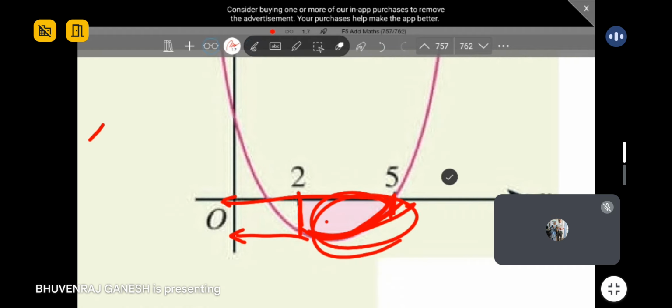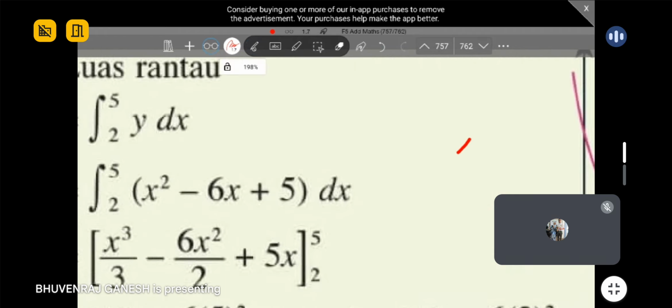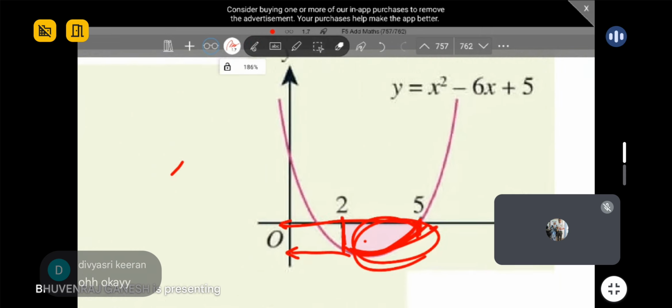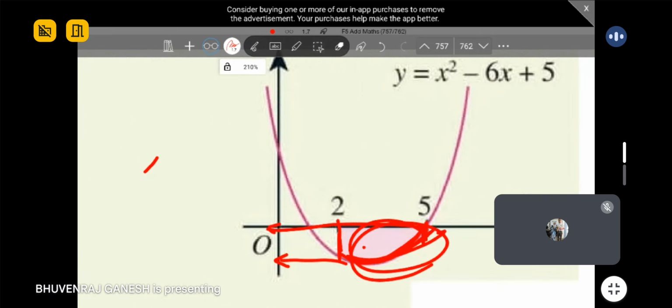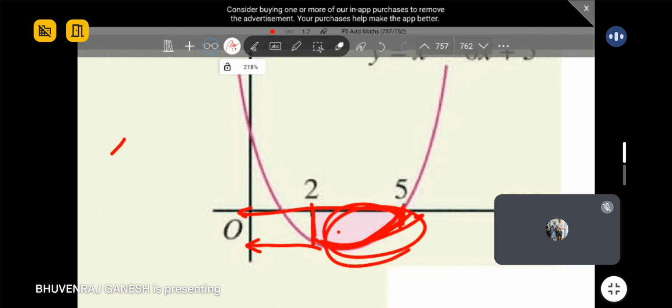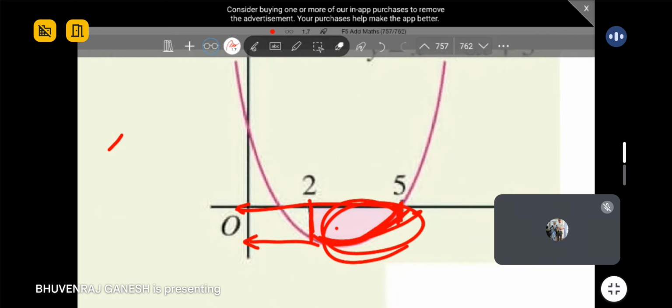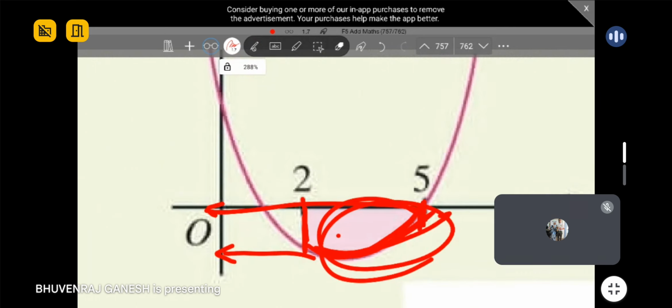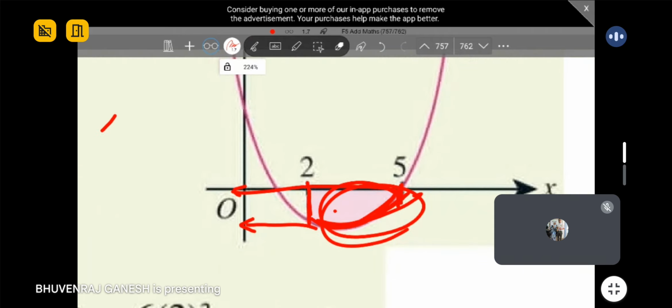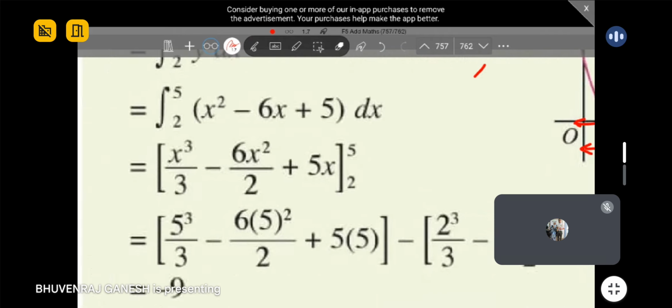That's why the answer you get is negative. Once you substitute and calculate the value for the specific limits, one of them will be negative, based on where the area is located and where the points touch the curve. So that's why you get a negative value.